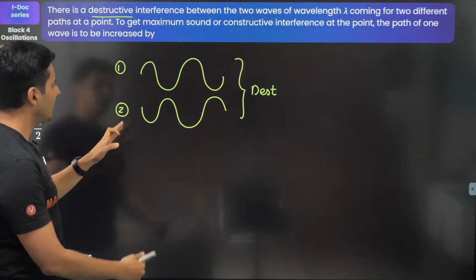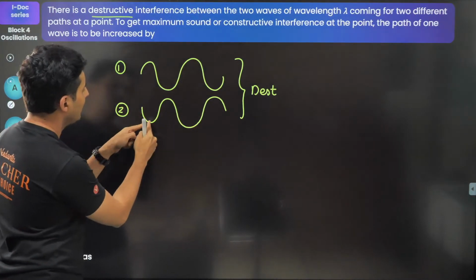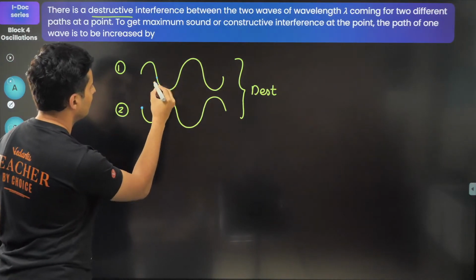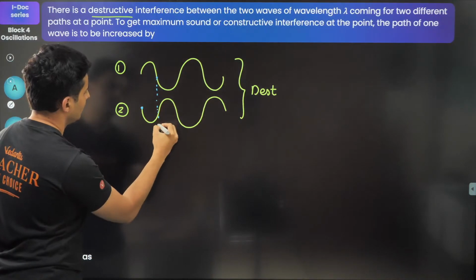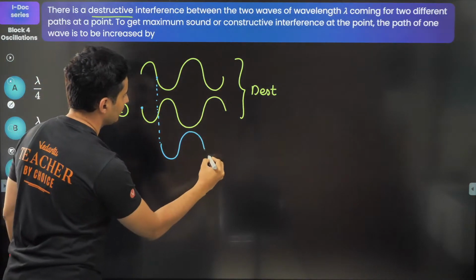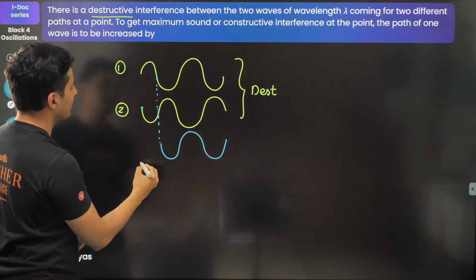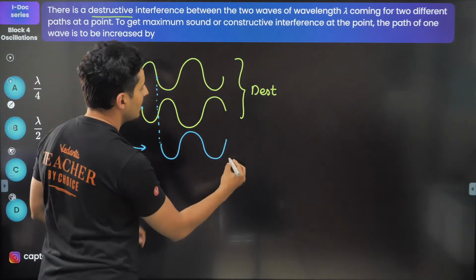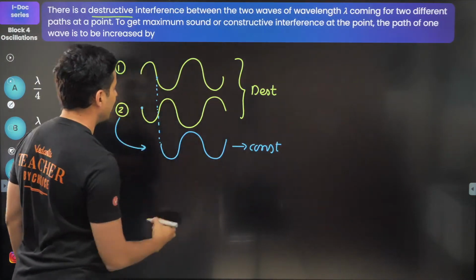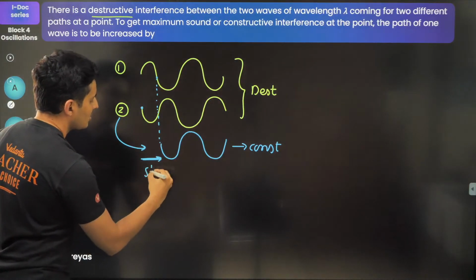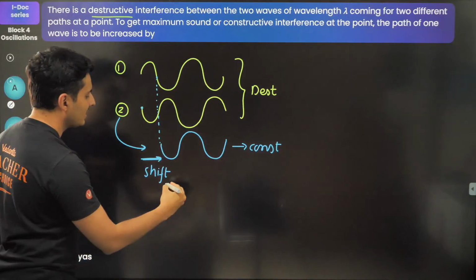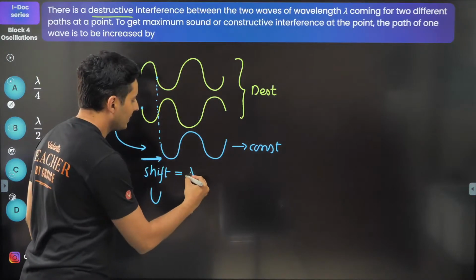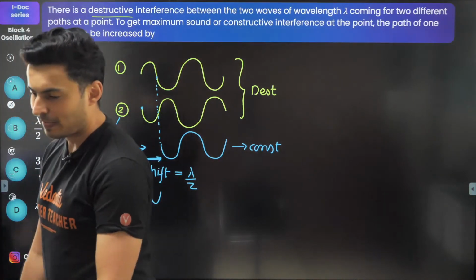To make it constructive, you change the path. How do you do that? It's very simple. Take this wave and just shift it. Make the trough aligned with this trough. Now you can see that the first wave and the shifted wave align perfectly: trough, trough, crest, crest, trough, trough. Now this is obviously constructive interference. So how much did you shift it by? It's basically only this much. What is this? The complete wavelength by 2. So the shift is wavelength by 2. That's the answer.